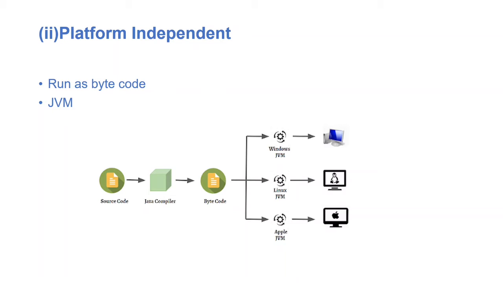So here, if we have a source code, we can easily compile the Java source code into bytecode. Then we can easily run that bytecode on any kind of machine. For example, if we write source code on a Windows based system, then we can easily get the bytecode from it, and we can also run that code on any other operating system such as Mac OS, Linux and other Ubuntu based